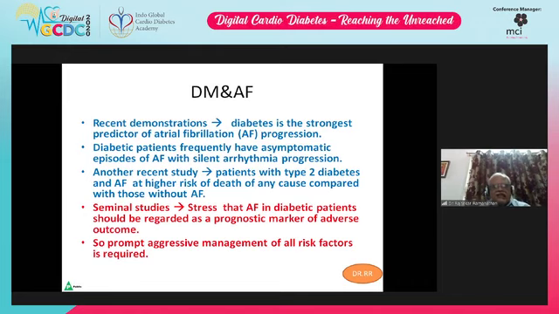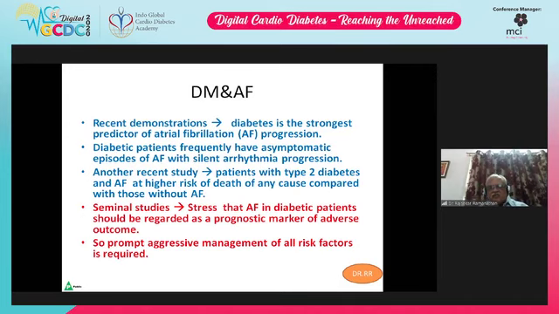There is also a recent study in which patients with diabetes mellitus 2 and atrial fibrillation are at higher risk of death of any cause compared with those without atrial fibrillation. And there are seminal studies.